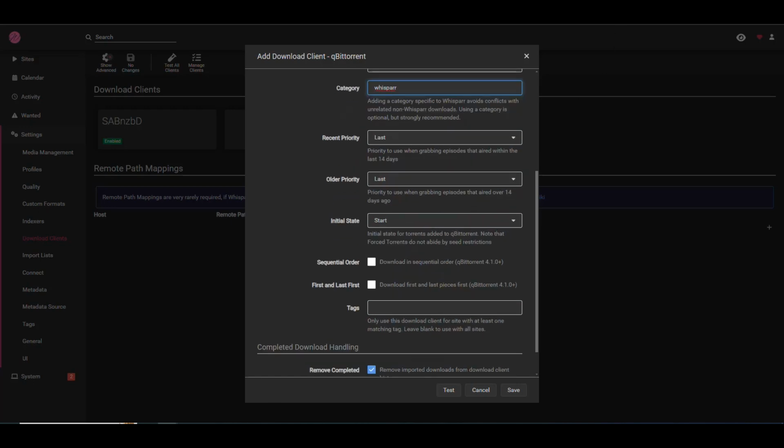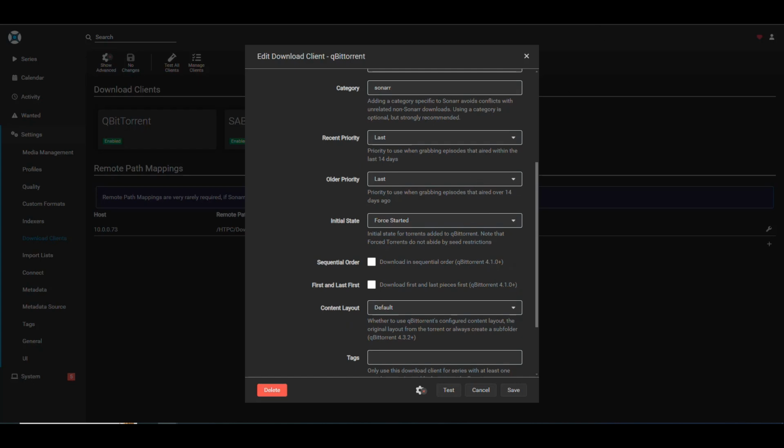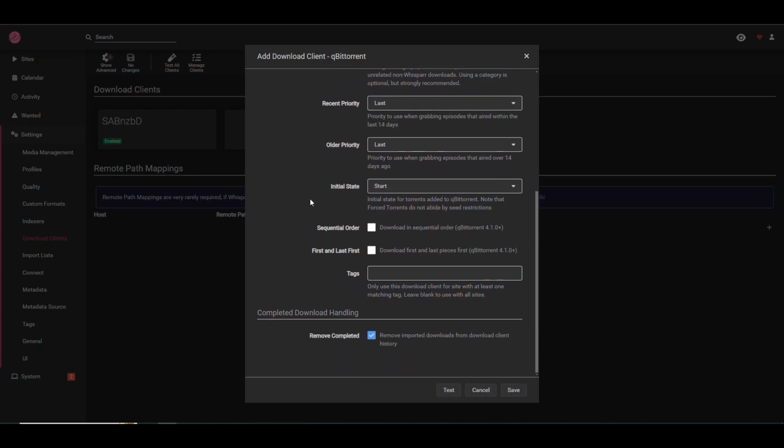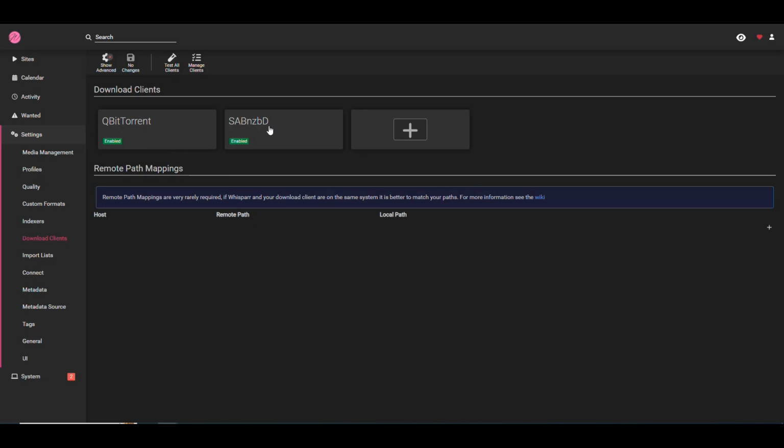And then basically here the initial state is going to be start, and the priority and all that, I'm just going to leave it like it is. We don't need to check any of this, and then we can test, and there we go. We got the check mark. We can save this, and now it tells us that both downloaders are correctly configured here.